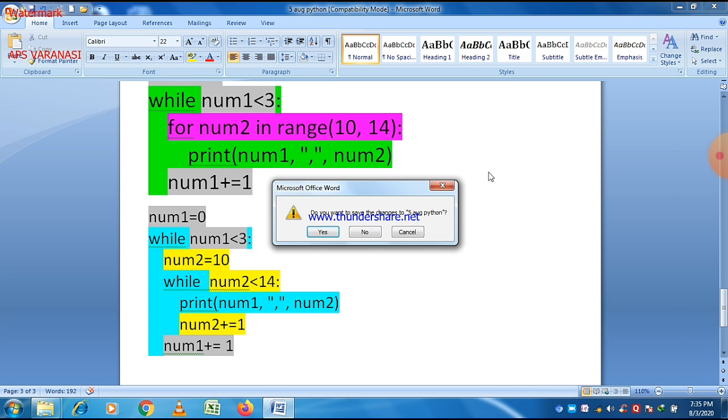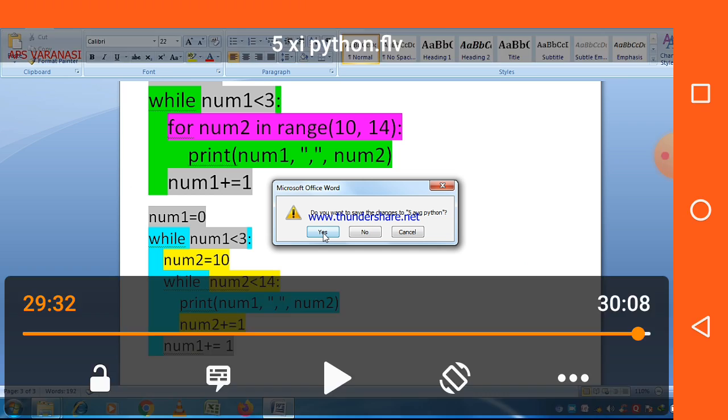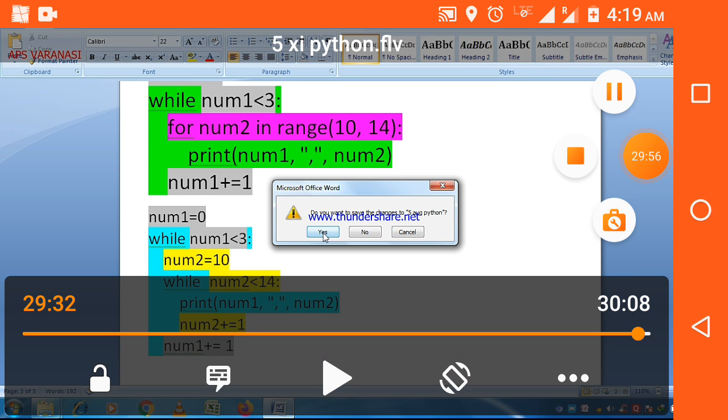So I hope now you are able to understand the concept of the while loop and for loop very well.